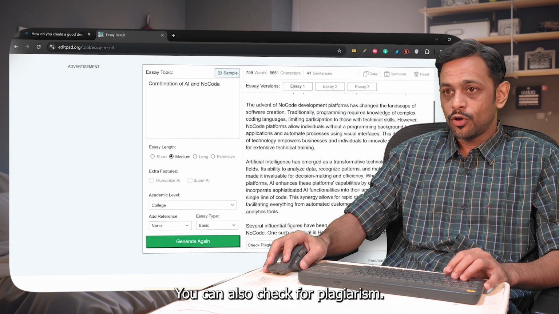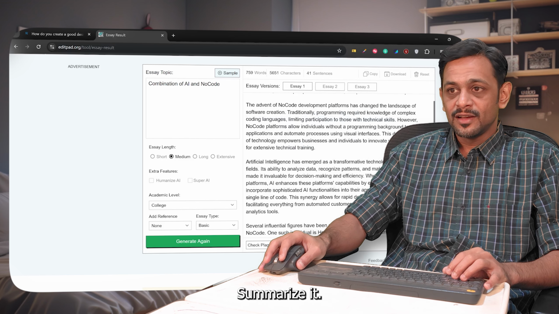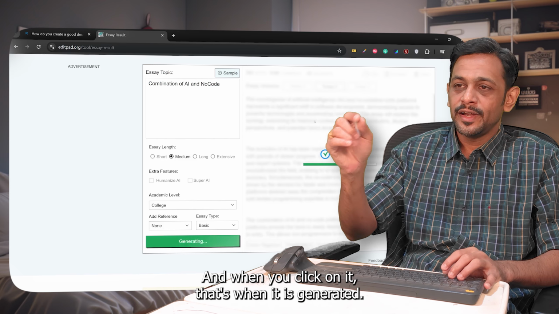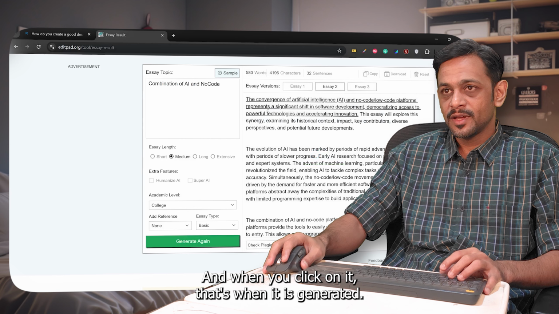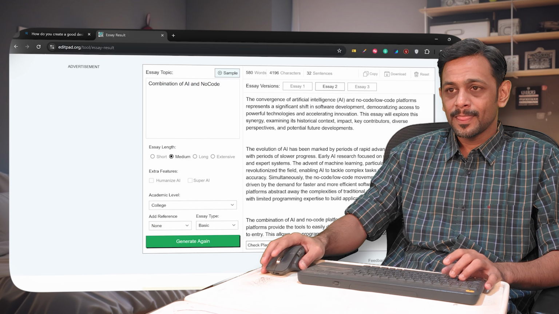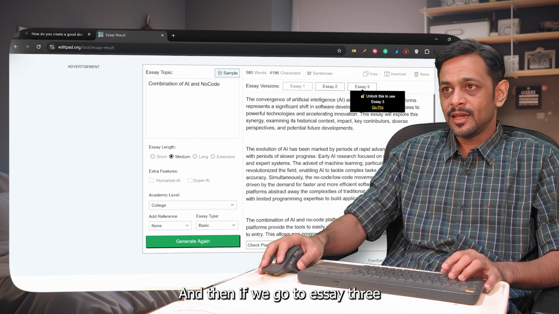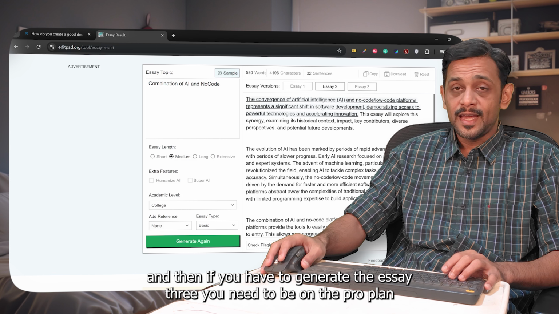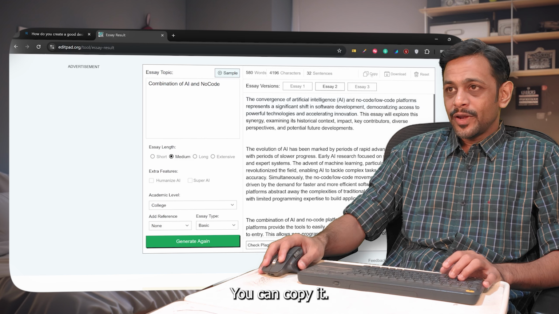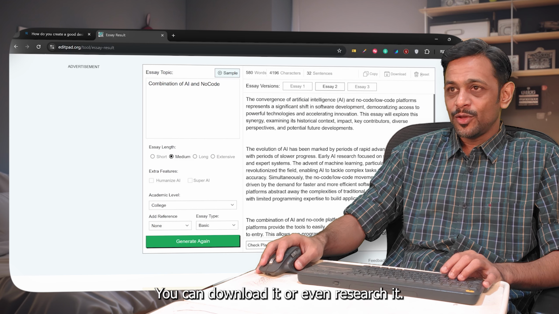You can also check for plagiarism, paraphrase it, summarize it. It gives us the option of 3 essays, and when you click on it, that's when it is generating. So essay 2 is slightly different. Okay, and then if you go to essay 3, and you have to generate essay 3, you need to be on the pro plan. You can copy it, you can download it, or you can research it.